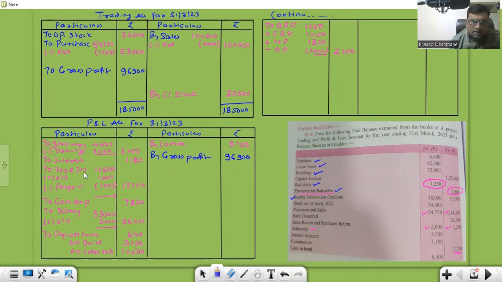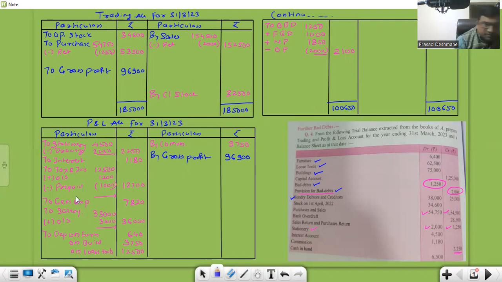Okay. Then we close the P&L account. 96,900 plus 3,750 is 100,650. From this, I'll subtract all these debit ones.